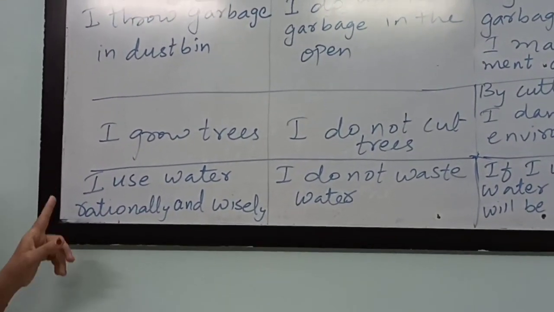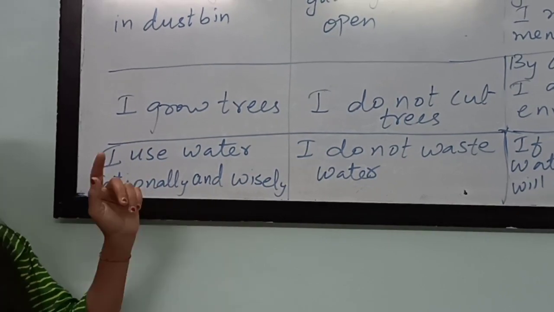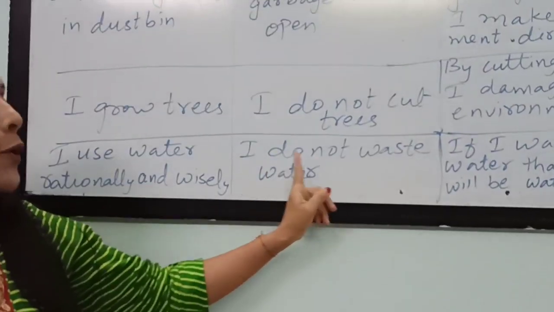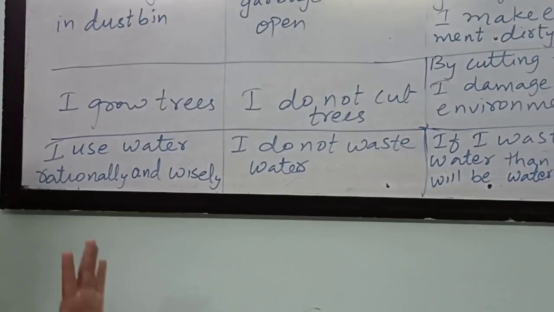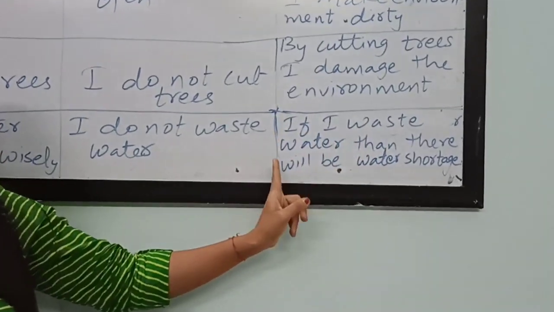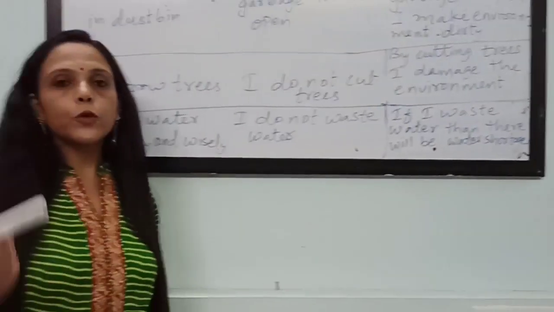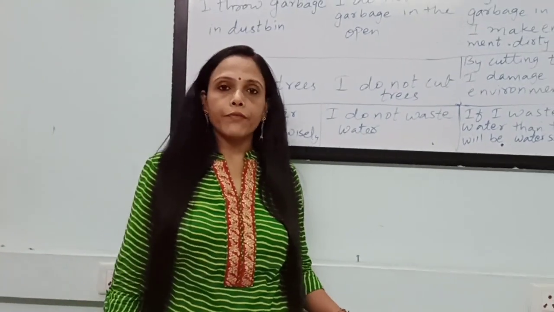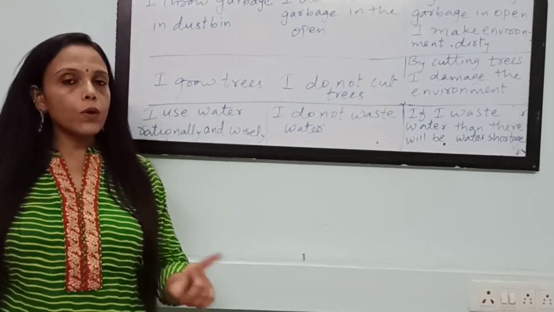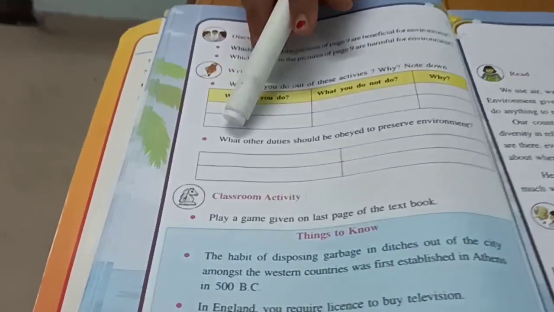Third, what you have learned? That I use water rationally and wisely. सूझबूझ के, समझ के, सोच समझ के हम use करेंगे water को. What you should not do? I do not waste water. So आपको पानी waste नहीं करना है. Why you should not waste water? If I waste water, then there will be water shortage. So for future generation, there will be no water left. So you should use water rationally and wisely. Don't waste it.